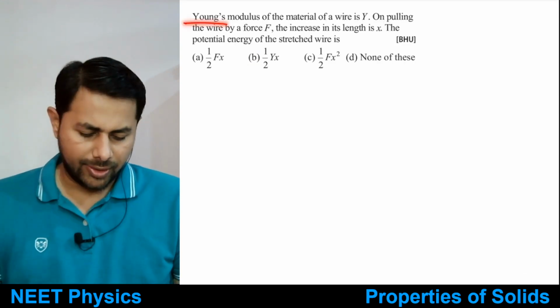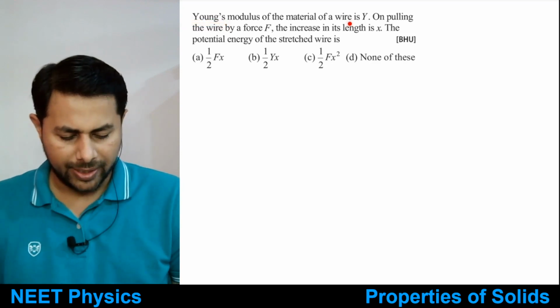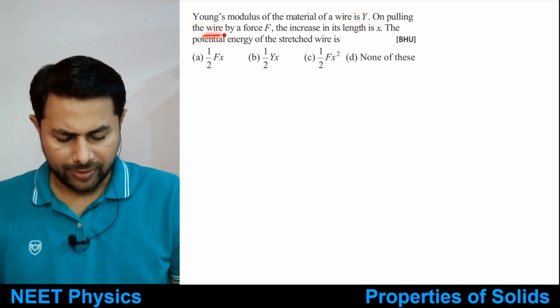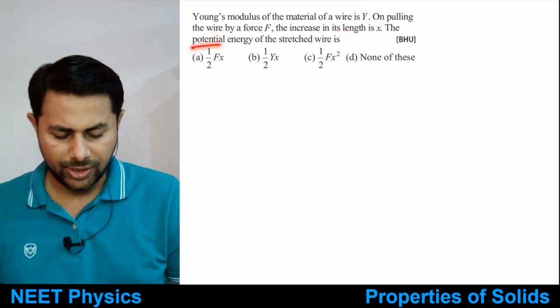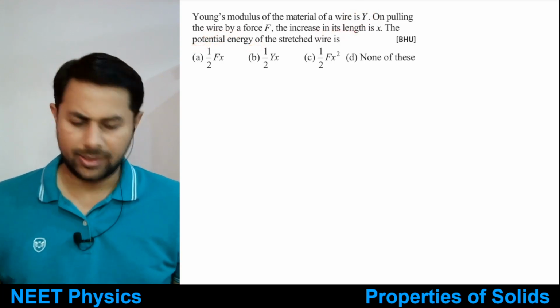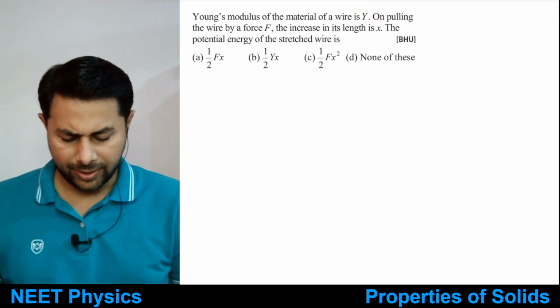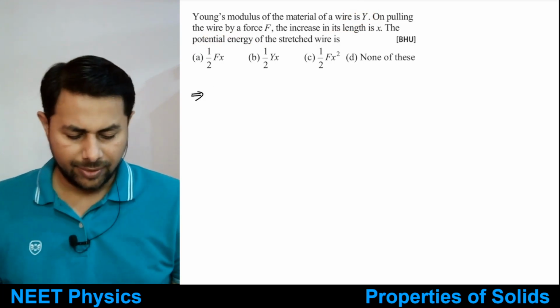Young's modulus of the material of wire is Y. On pulling the wire by a force F, the increase in length is X. The potential energy of the stretched wire is. This is a direct question, right? Tell me.